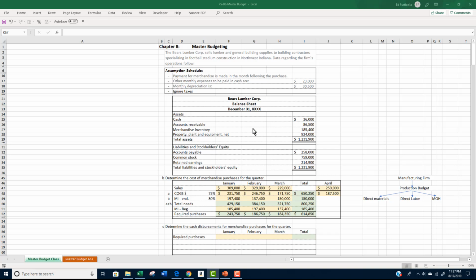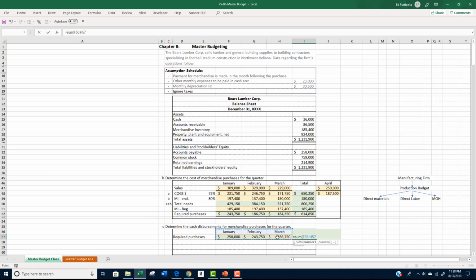Our disbursement for January represents the payment of the December 31st balance sheet balance in accounts payable of $258,000. February's disbursement totals $243,750, which represents the required merchandise purchases for January. March's disbursement totals $186,750, which was the required merchandise purchases made during February.